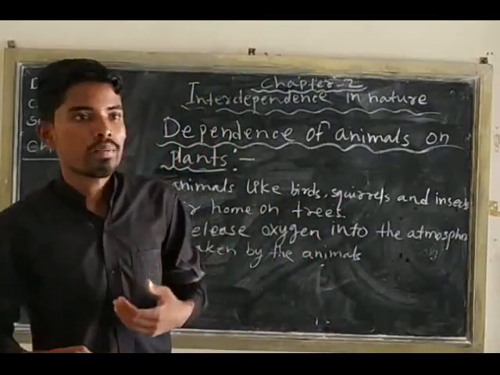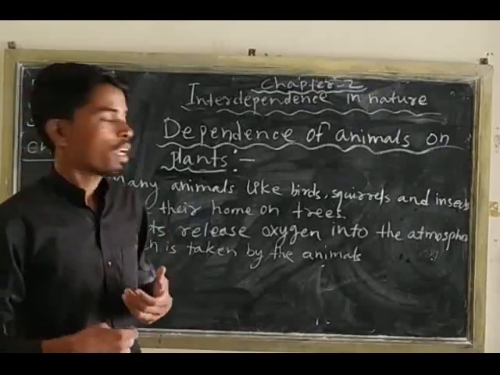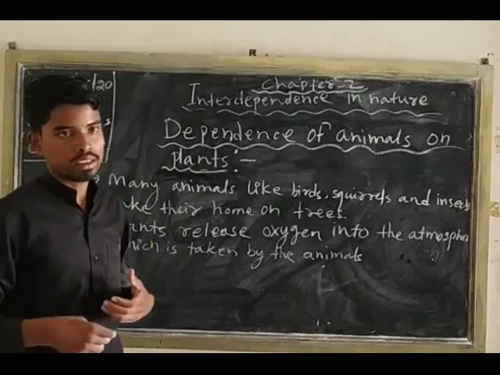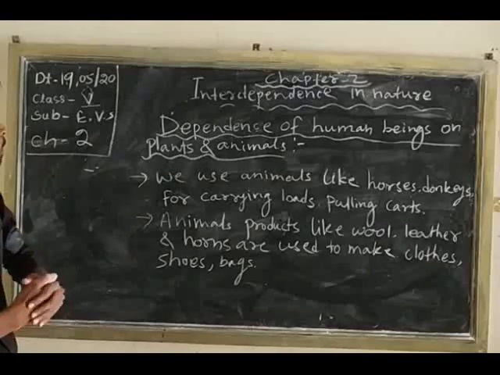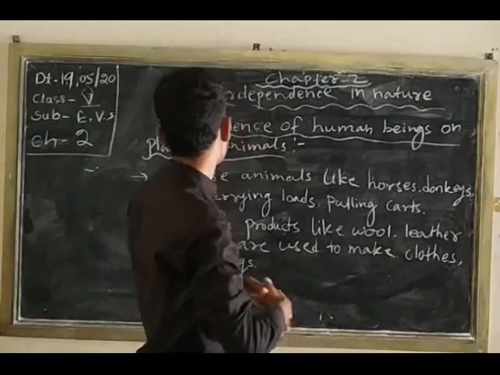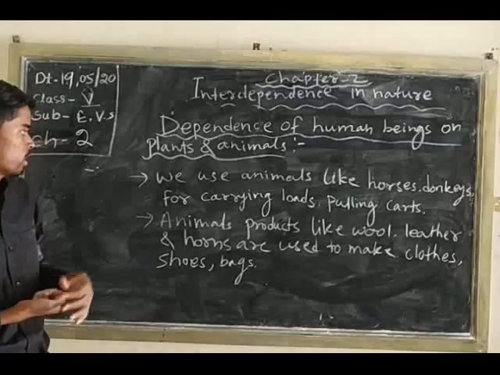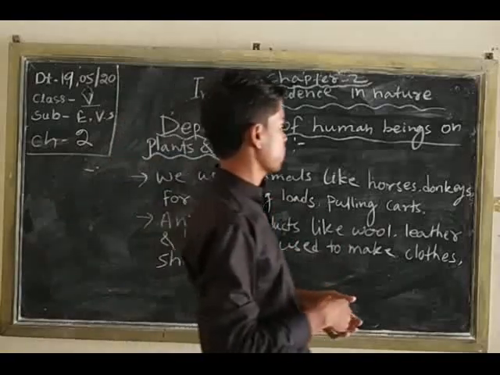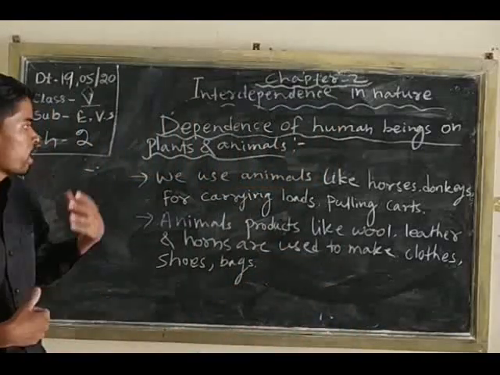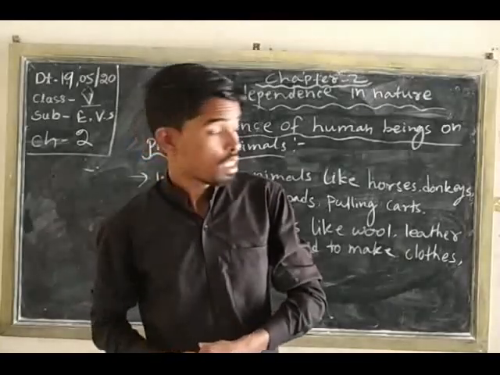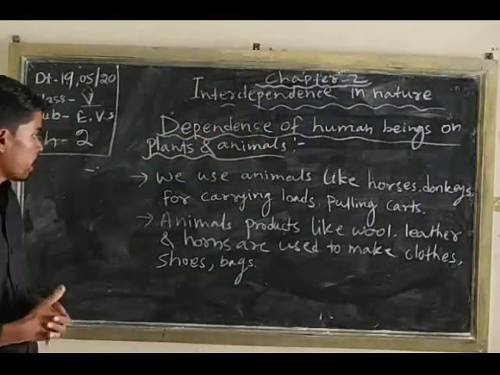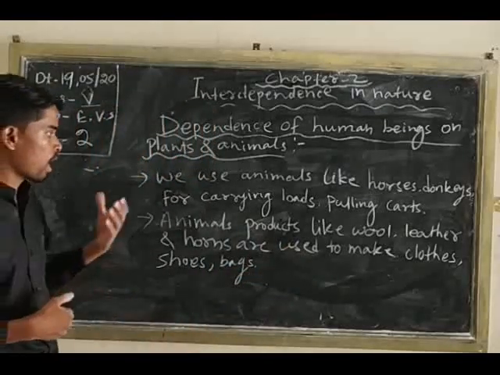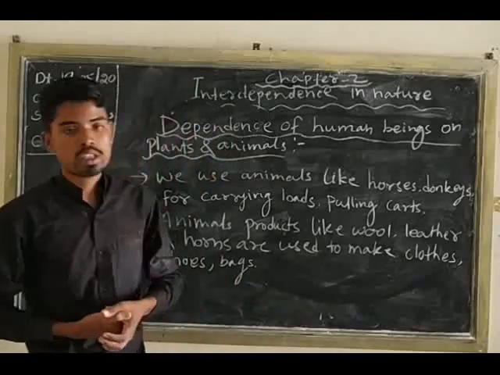The next topic is dependence of human beings on plants and animals. We use animals like horses and donkeys for carrying loads and pulling carts. And another, animal products like wool, leather, and silk are used to make clothes, shoes, and bags.